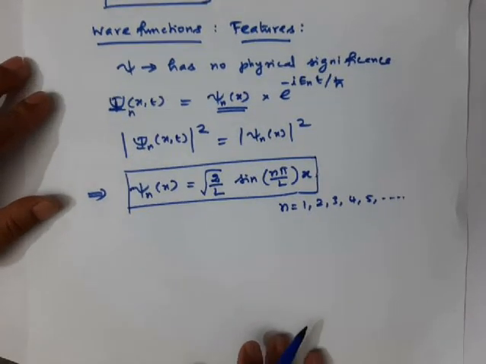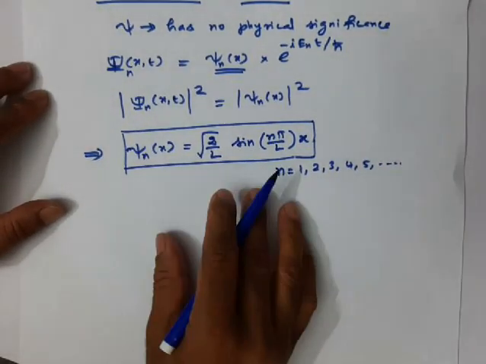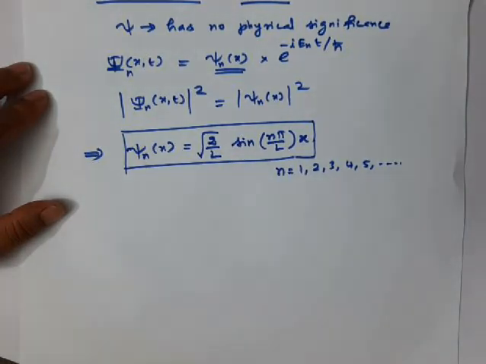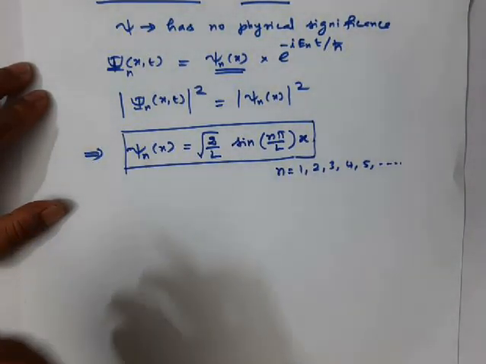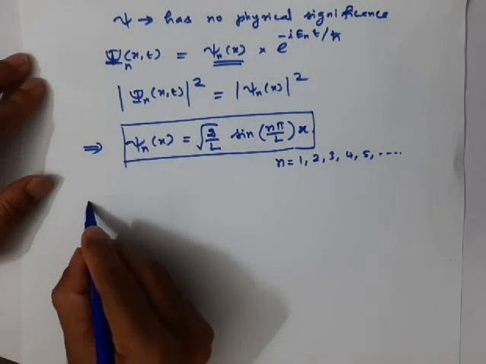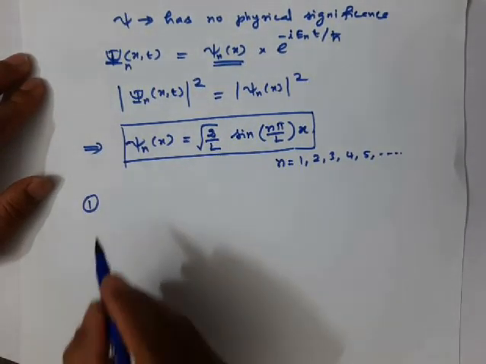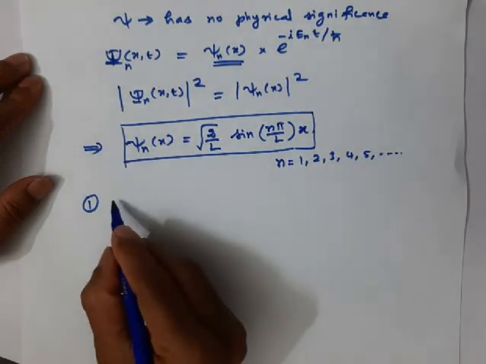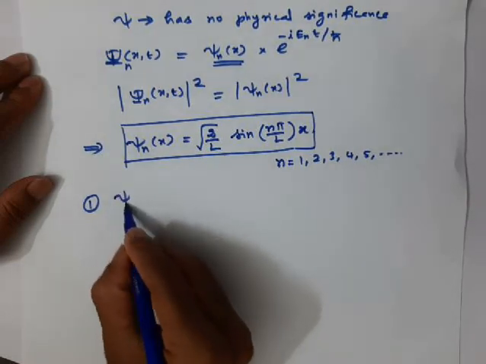Now we'll discuss these wave functions, the probability and other important features. So let me take first the ground state wave function, that is psi 1 of x.